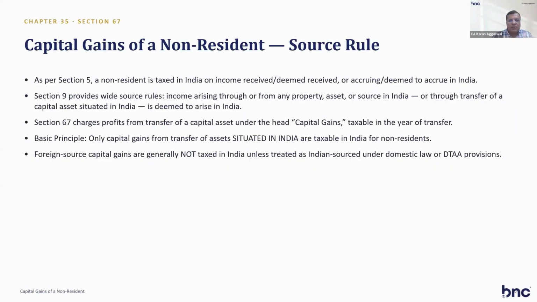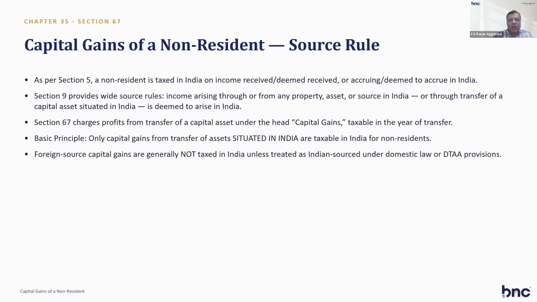So capital gain of a non-resident is also subject to the source rule, which I told you earlier. As per section 5, a non-resident is taxed on income received, deemed to be received, or accrued, deemed to accrue in India. Section 9 provides wide source rules, of the Income Tax Act 1961. It tells us which incomes are sourced to India, and that's why the non-resident has to pay tax, because they are incomes which are deemed to accrue or arise in India.